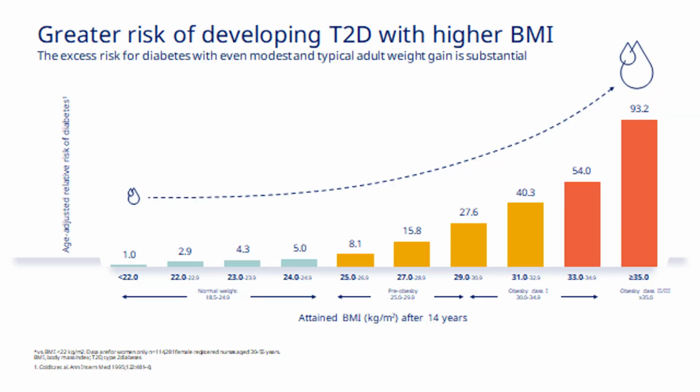So if you can see, if you assume that the relative risk of developing type 2 diabetes is only 1 at a BMI of less than 22, up to 25 you see the relative risk is not increasing much. But after 25, it is suddenly exponentially increasing, so much so that a person who has a BMI of above 35 has 93 times the chance of developing diabetes as compared to a person who's having a low BMI.